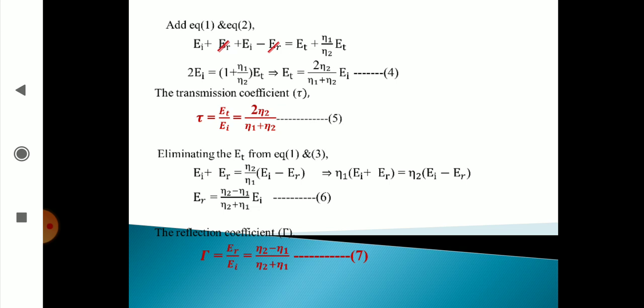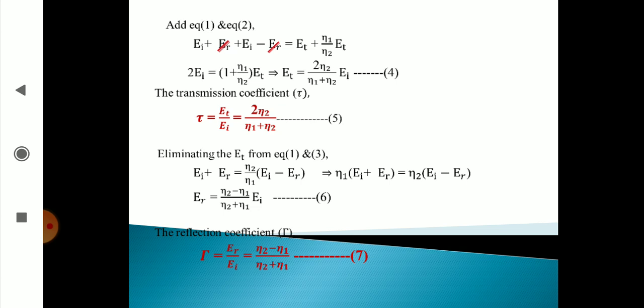Actually, we are going to observe what the transmission coefficient is, what the reflection coefficient is, and what the total average power is. We are going to see these three terms; this derivation is very important. One is the transmission coefficient. The transmission coefficient is denoted by small tau.